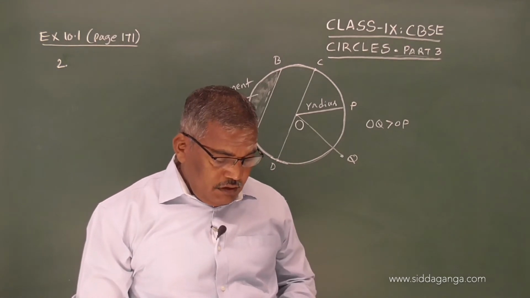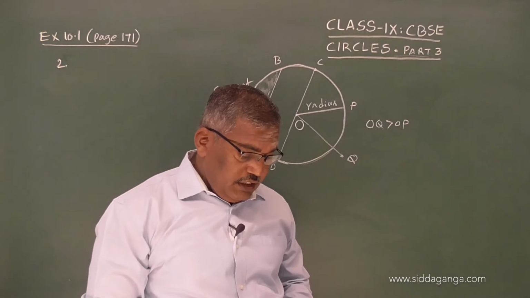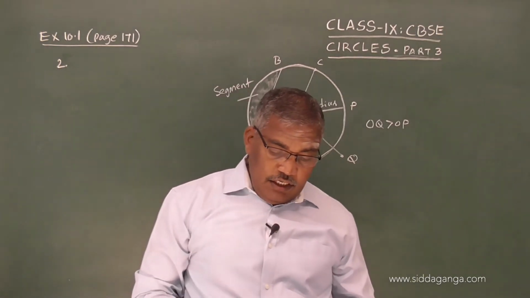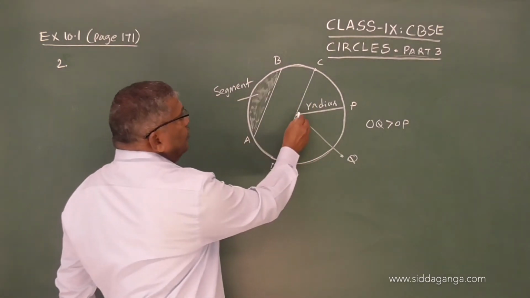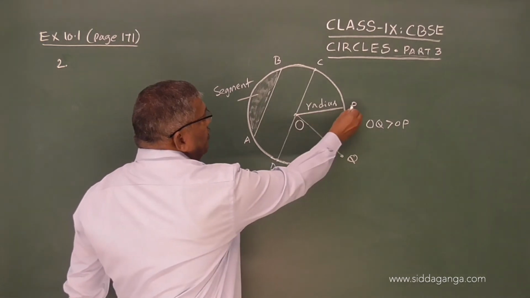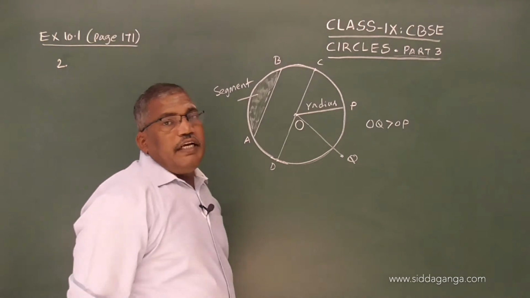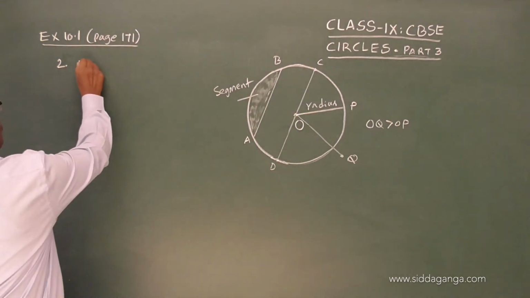The first one: the line segment joining the center to any point on the circle is a radius of the circle. Here O is the center, P is any point on the circle, and the line segment OP is the radius. So it is true.